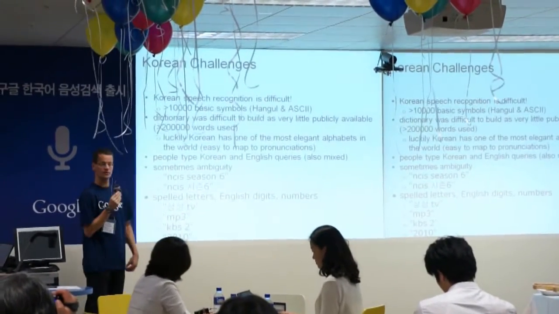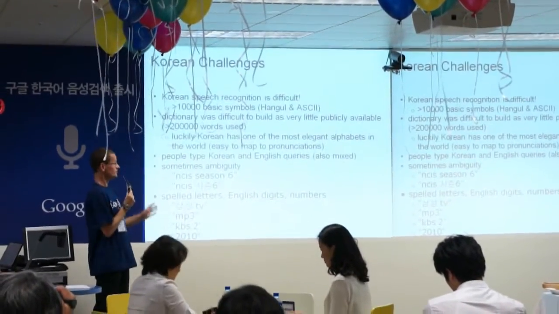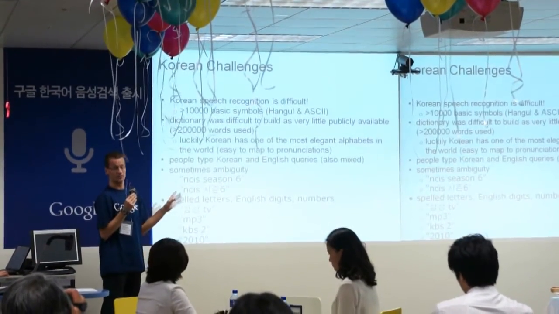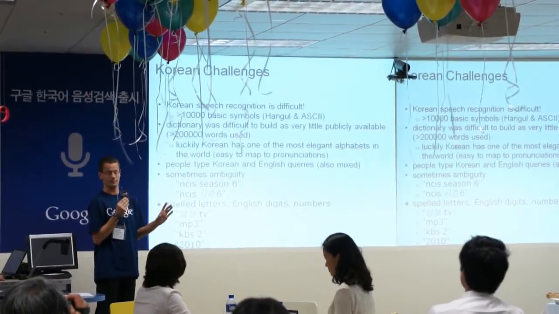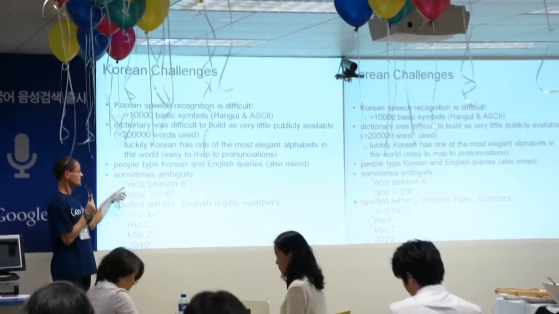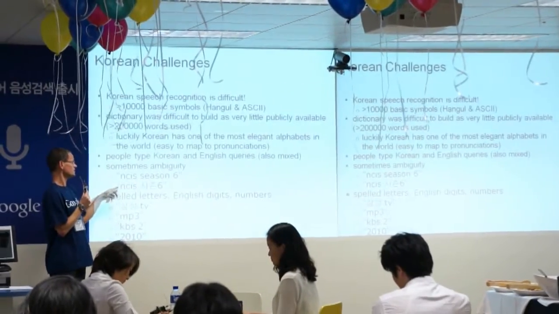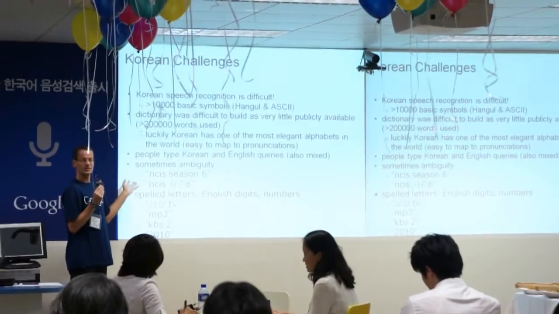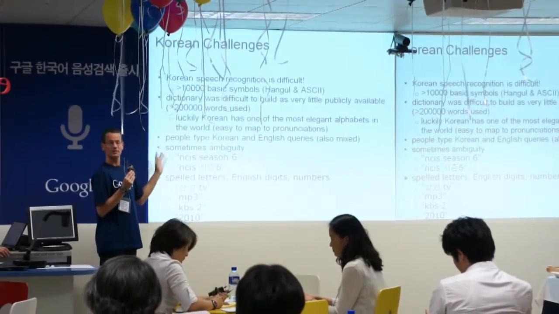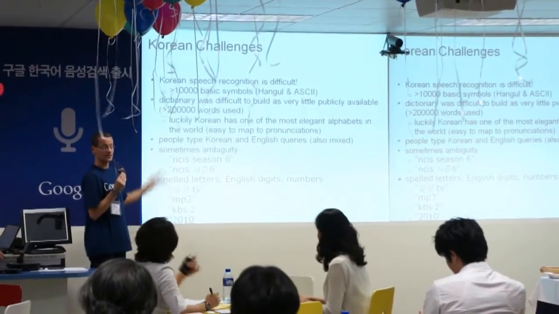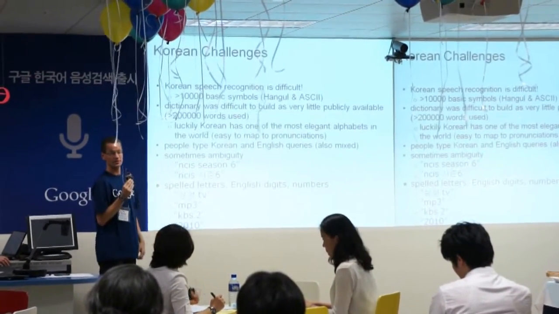So when we looked at the queries that people type in, we saw that people don't only type Korean, they also type English in Korea, and they mix English and Korean in the same query. NCIS Season 6 or NCIS Season 6, it means the same, but it has 2 different answers. And this is just one of the examples that doesn't happen like this in other languages.